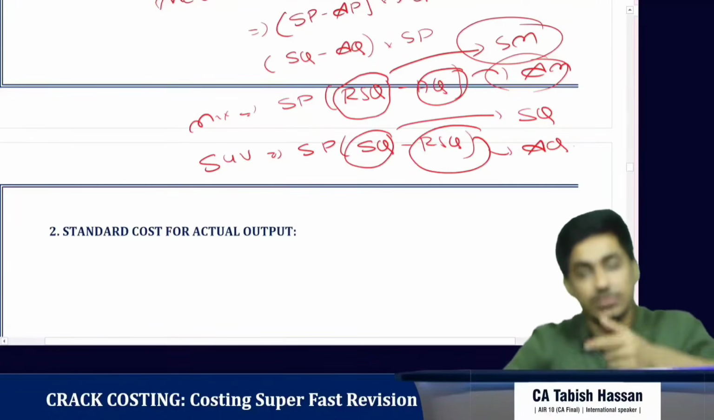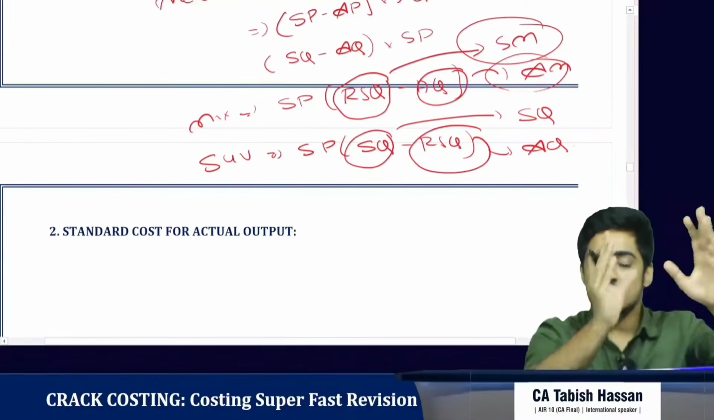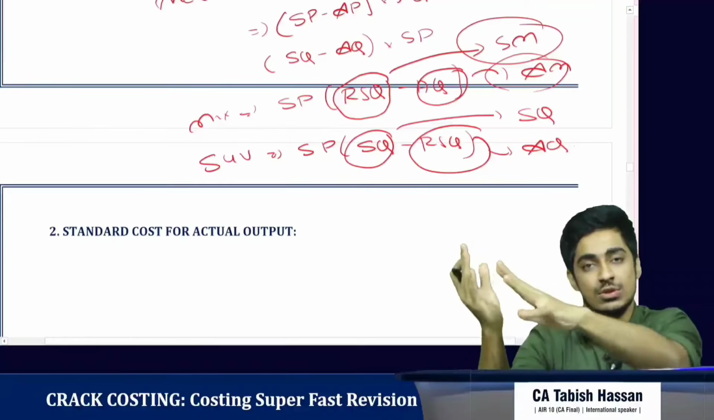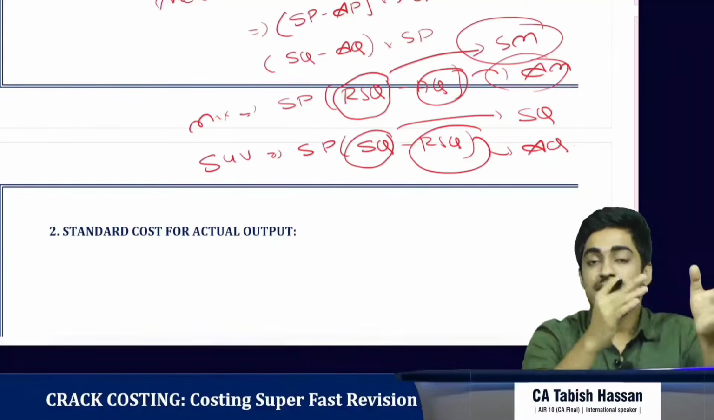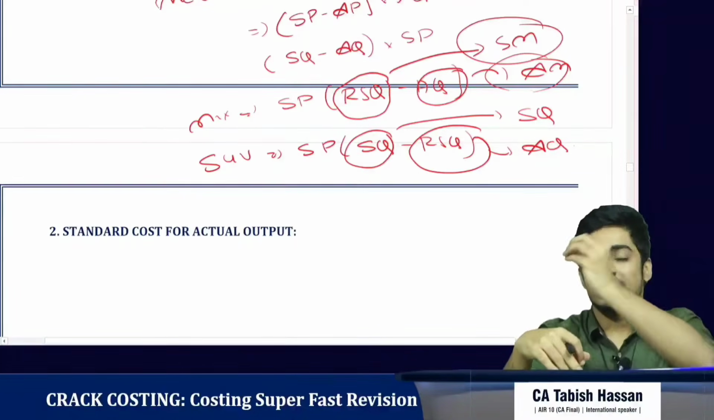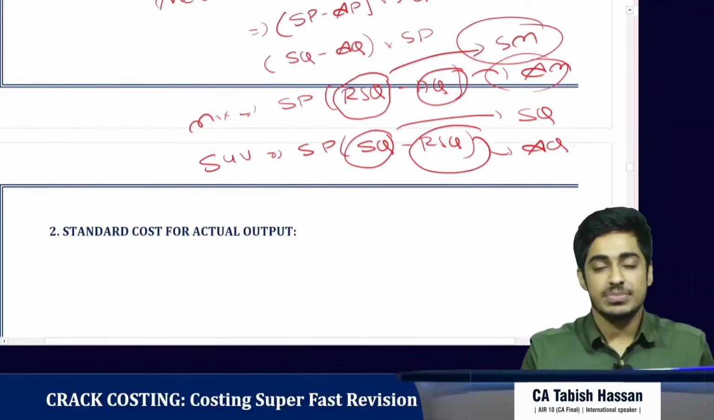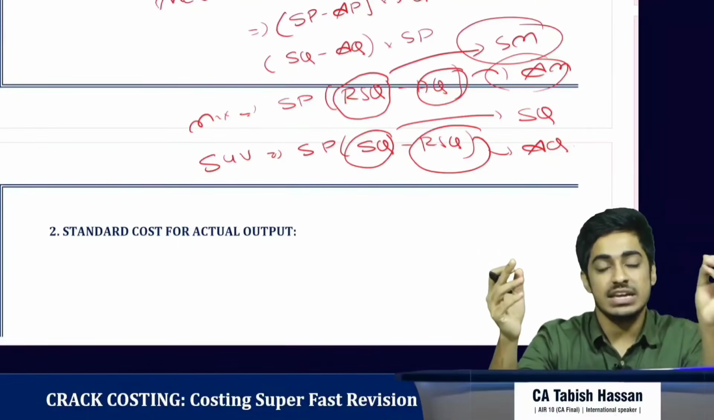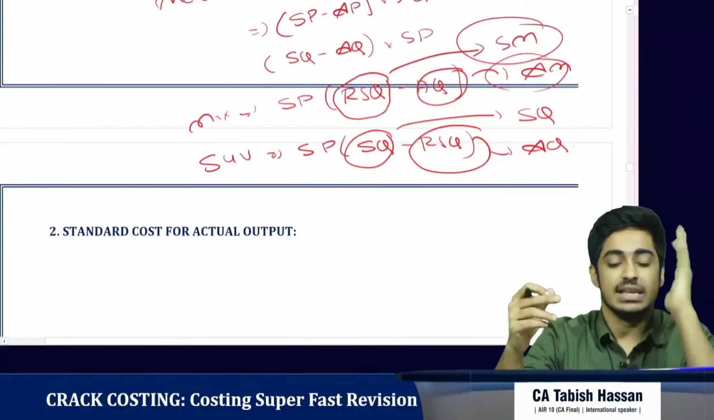Even going ahead for labor variances, for variable overhead variances, for fixed overhead variances, everywhere remember this, it is always standard cost minus actual cost. If standard cost minus actual cost is positive, that means the variance is favorable. If standard cost minus actual cost is negative, that means the variance is unfavorable or adverse. Clear? That's the first point.